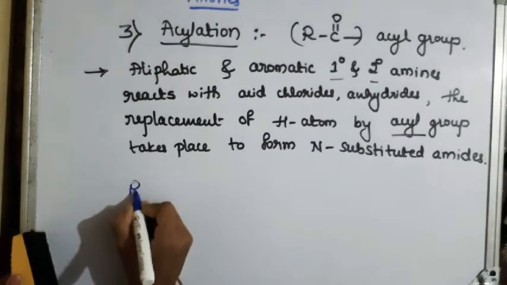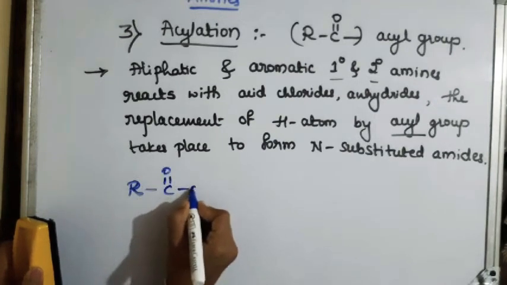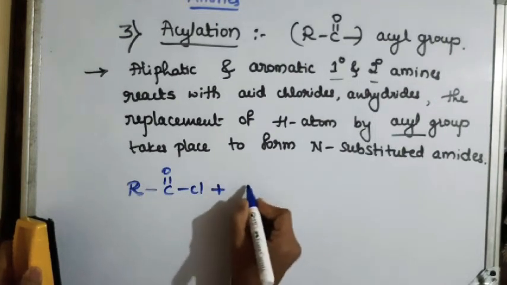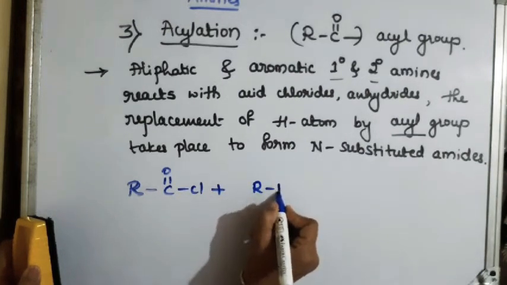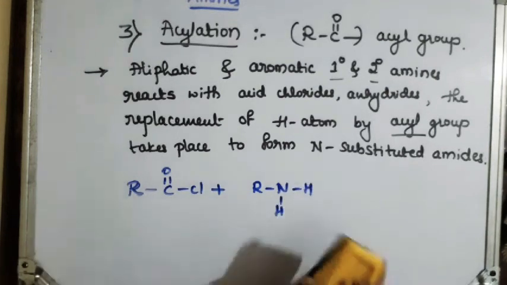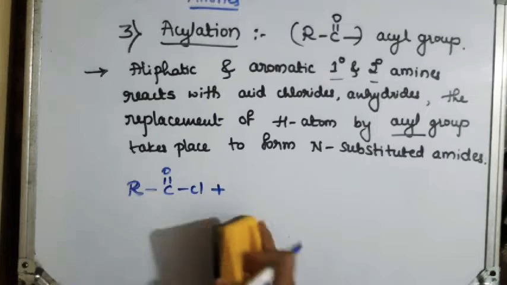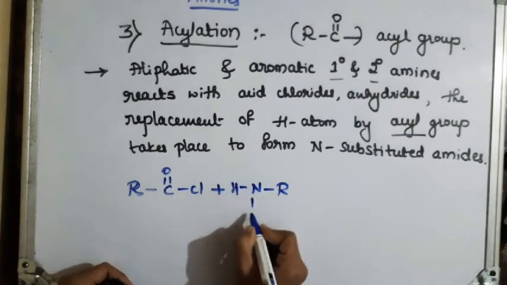Generally I can write it as RCOCl, this is acid chloride, reacts with primary amine, RNH2, right?